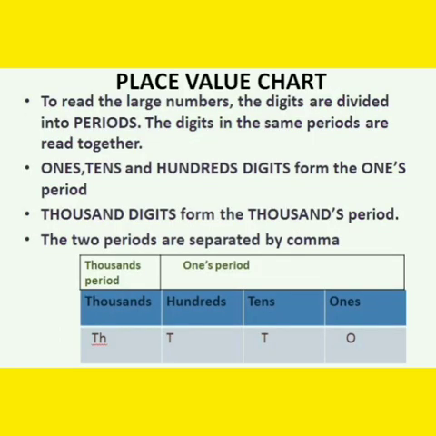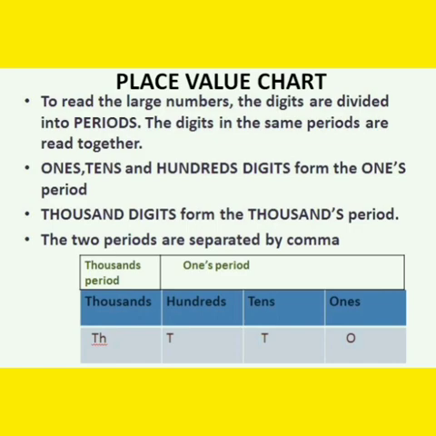Children, next comes the place value chart. We can read the large numbers by using this place value chart. To make it easy to read the large numbers, first, the digits are divided into periods. The digits in the same period are read together. First, ones, tens and hundreds digits form the ones period. Next, thousands digit forms the thousands period. These two periods are separated by a comma.